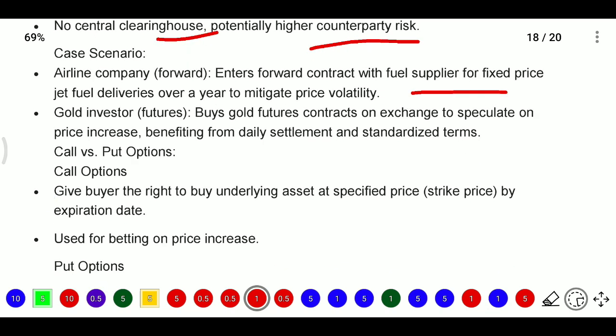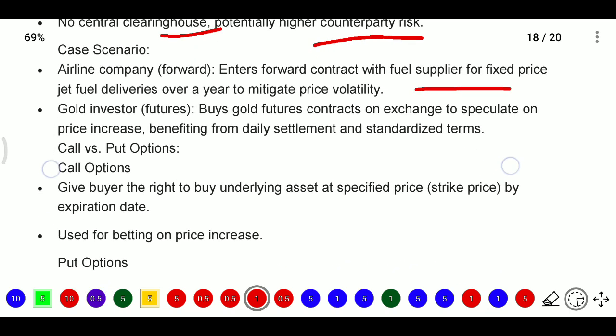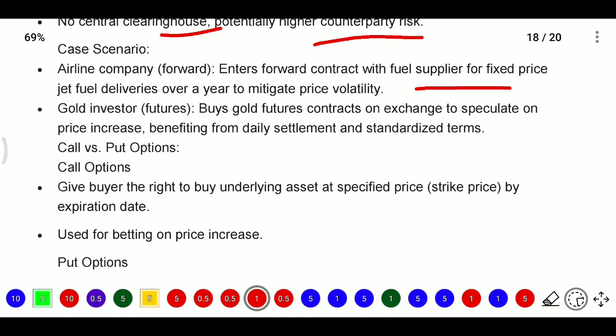And whereas in futures, for example, gold investors buy a gold futures contract on an exchange to speculate on price increases. So one person is thinking the gold price will go up in future, so he will enter now itself, and when the price has increased he will take the delivery and sell at that market, and he will get the gain. That is his mind, and here he benefits from daily settlement and standardized terms.